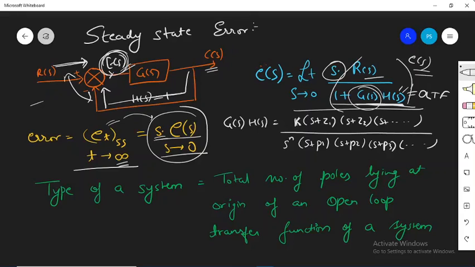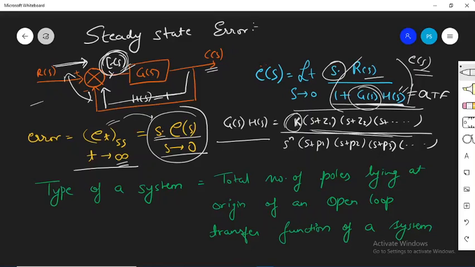So if I want to write a general expression of G(s)H(s), then I can write it as equal to some constant value K. Then it can have some zeros in the numerator. This is the generalized equation that I can say for any given system.